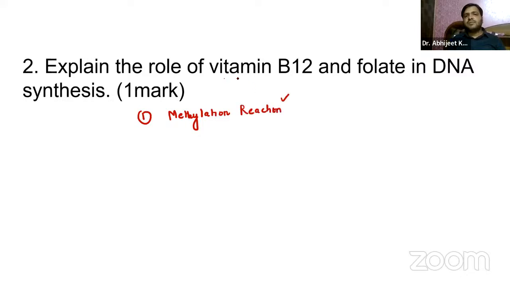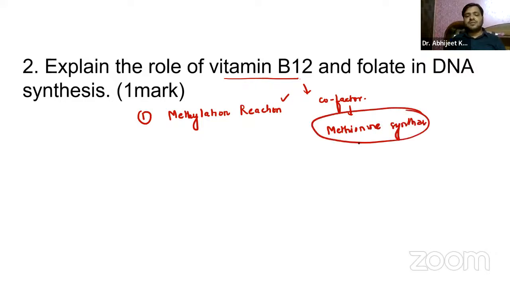Vitamin B12 is essential for all the methylation reactions, basically acting as a cofactor for the enzyme methionine synthase. You already know the function of methionine synthase: it is involved in the conversion of homocysteine to methionine.